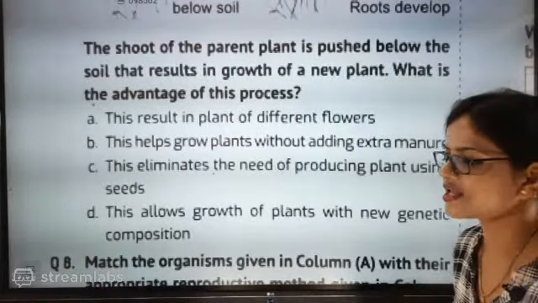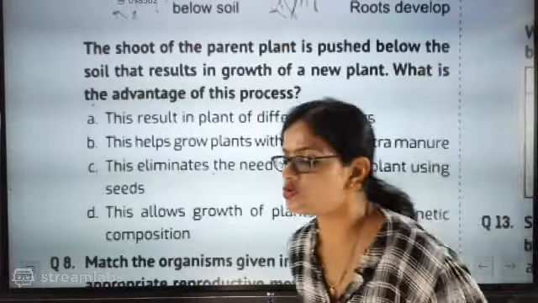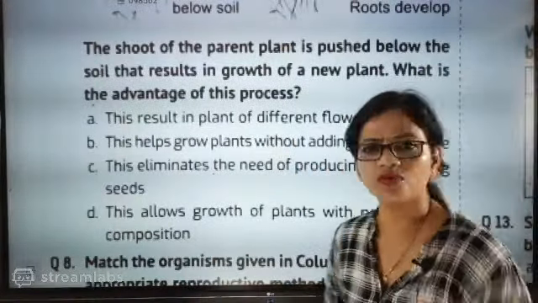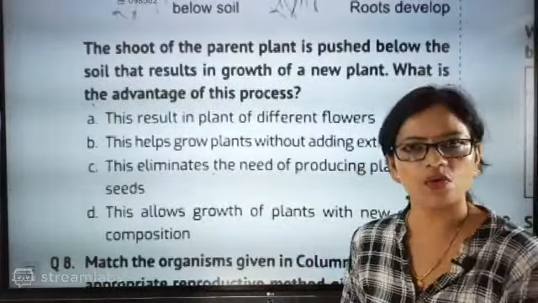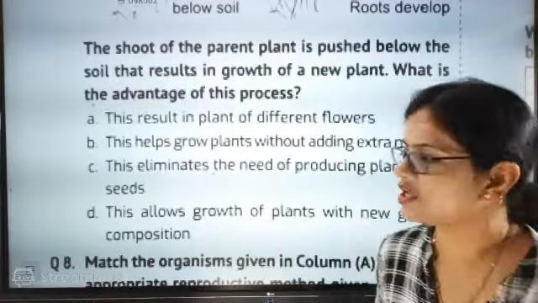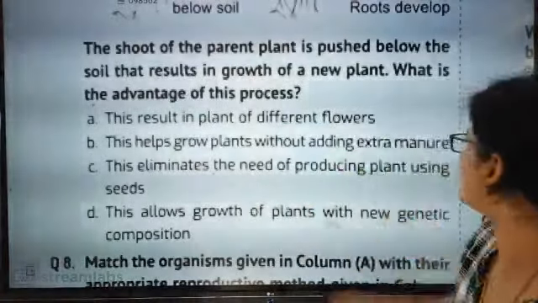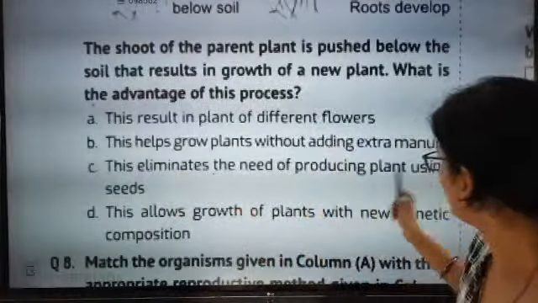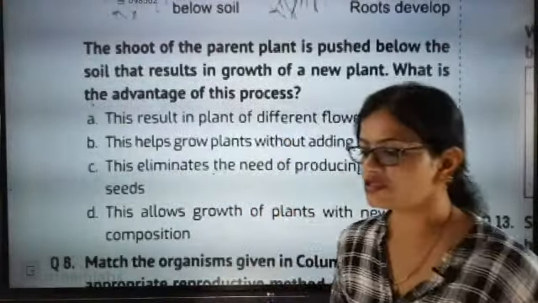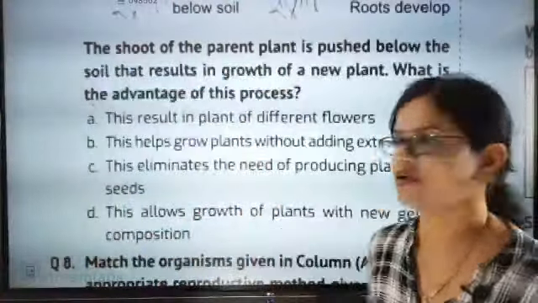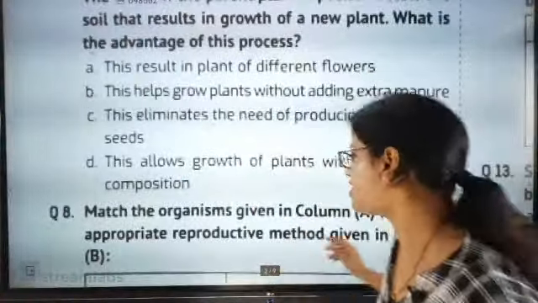Yes, absolutely. The correct answer is going to be C. The first one says this results in plants of different flowers. Who said that? It is exactly a clone. The same plant is there, you are only putting it in the soil. Now, this helps grow plants without adding extra manure. Who said that? Manure is there in the soil. This eliminates the need for production with the help of seeds, because by just pushing it inside the soil you are ensuring a new plant. And layering, you are saying, is the correct answer.